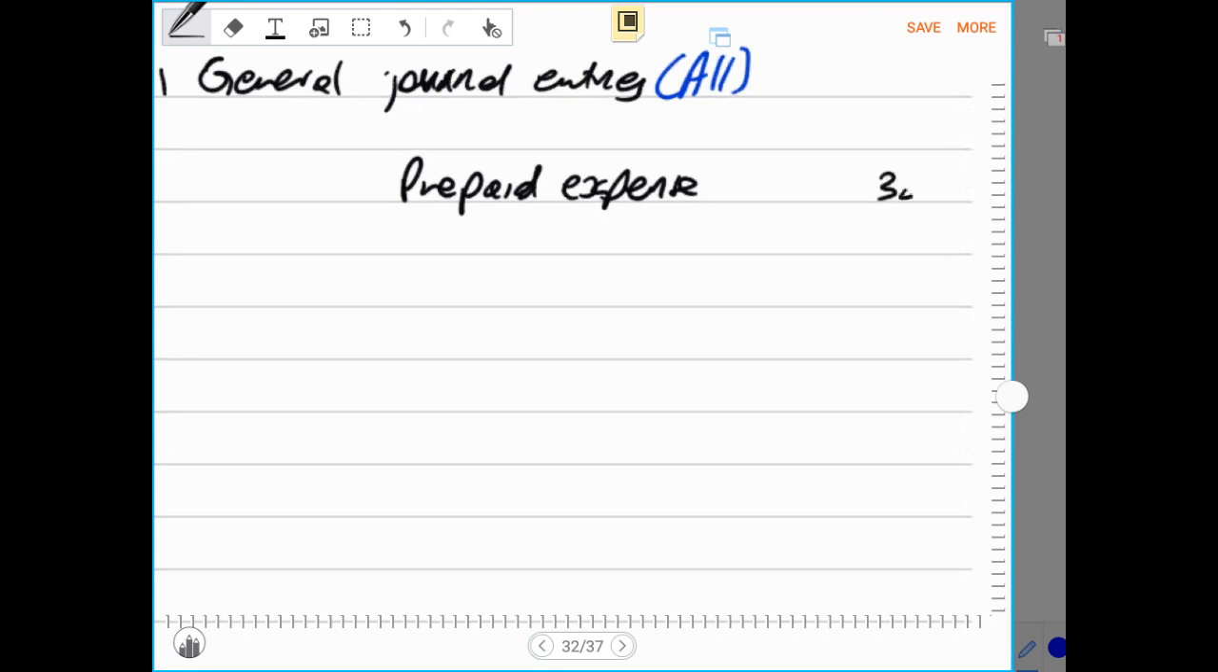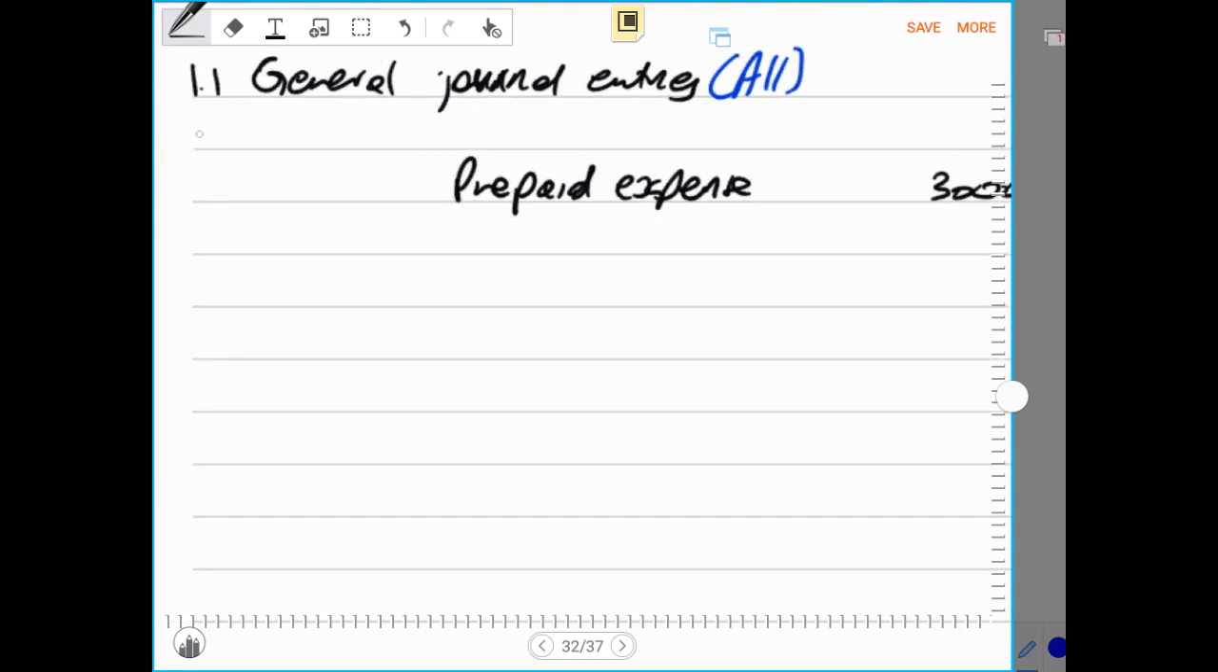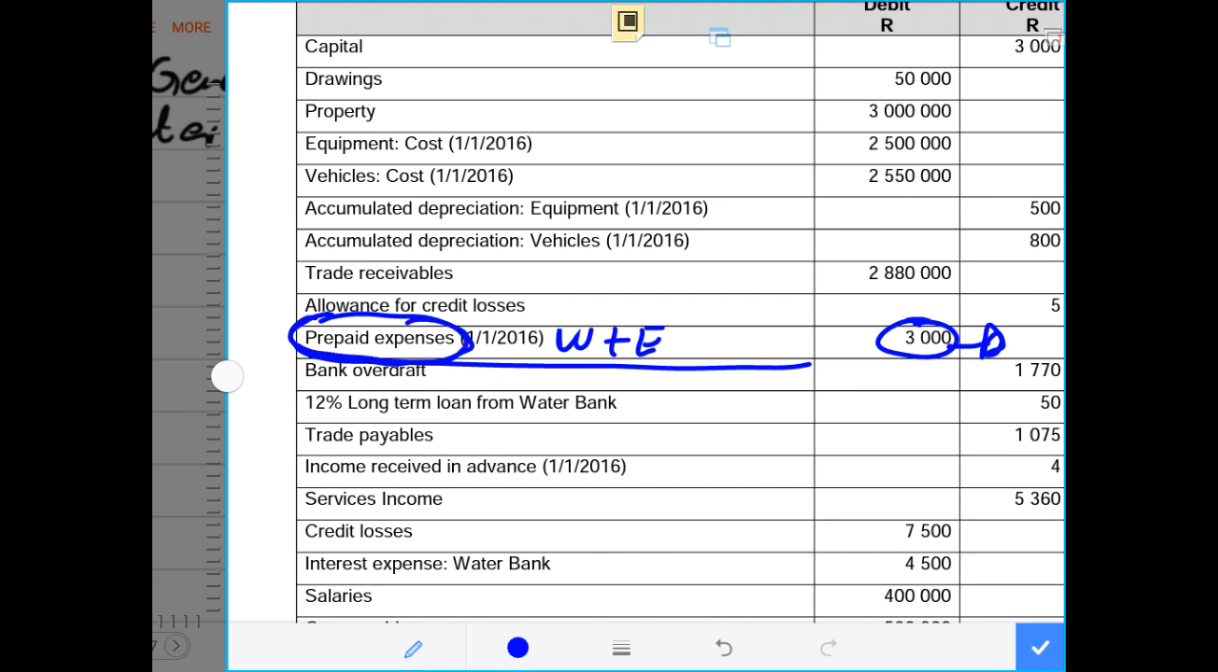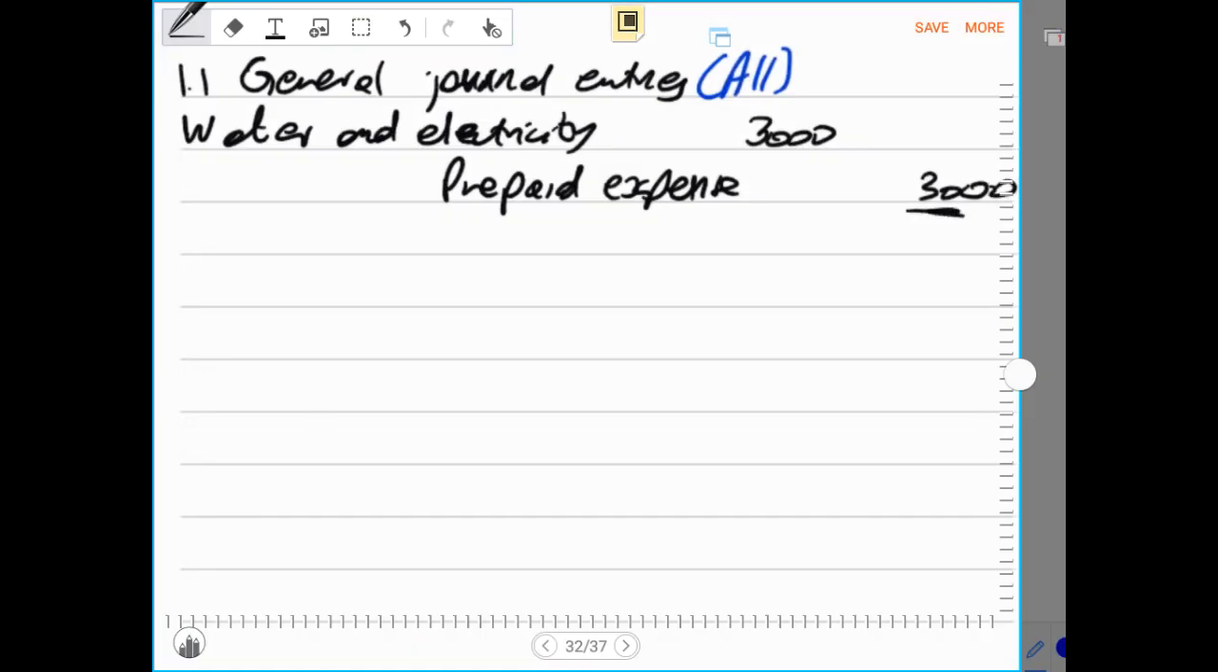So now it will be 3,000 on the credit side, then we debit water and electricity. We debit water and electricity by 3,000 rands because what was prepaid was water and electricity. And in this case, our prepaid expense is credited. Why are we crediting that? It is because the prepaid expense was on the debit side, but now it was no longer prepaid by the end of the current year. Then we have to reverse and record prepaid expense on the credit side. Therefore, here is our prepaid expense recorded on the credit side of our adjustment.